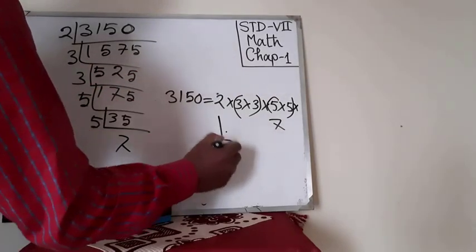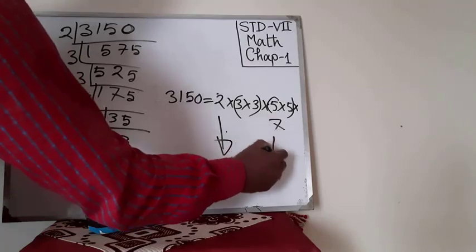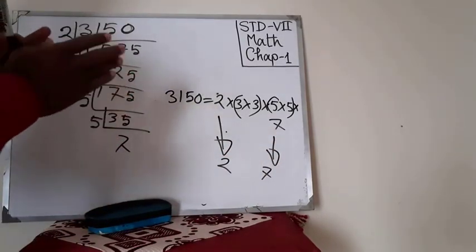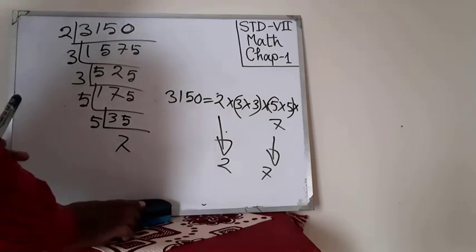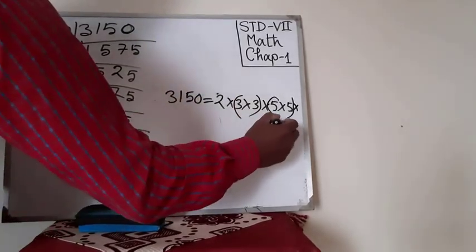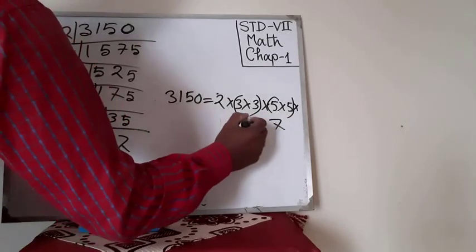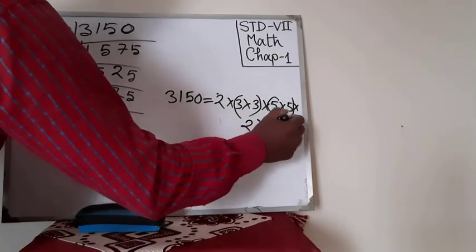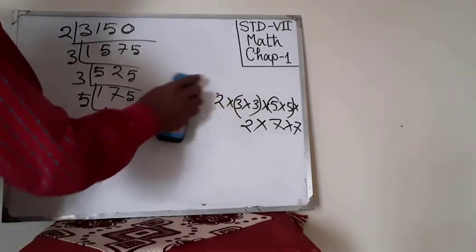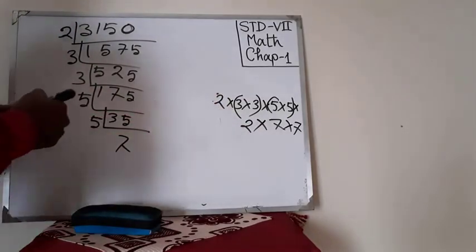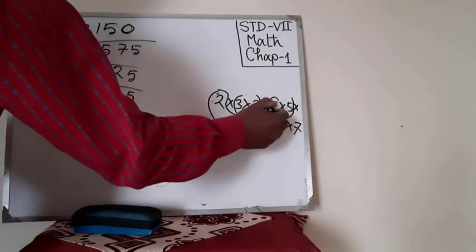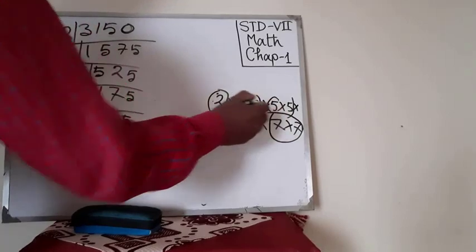Suppose you will get another 2 and another 7. So if you multiply by these two digits, into 2 into 7 into 7, suppose this. Now we have got another pair and another pair.